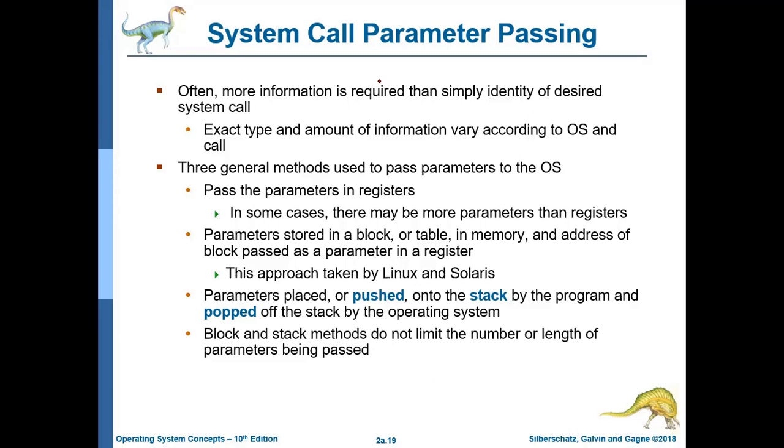So there may be a case that you want to send some information with the help of that system call. There are three different methods to pass parameters to the operating system.